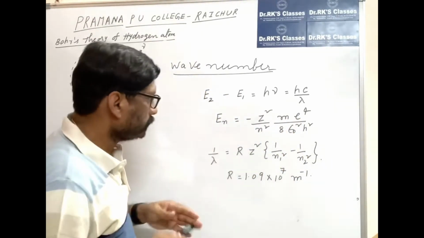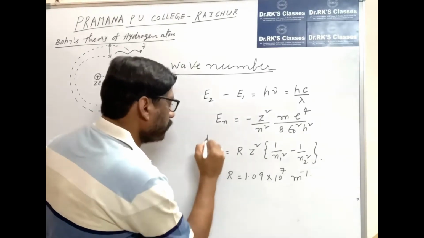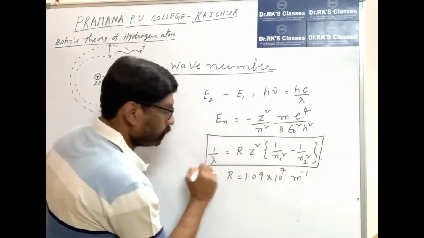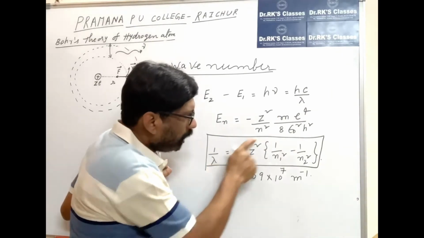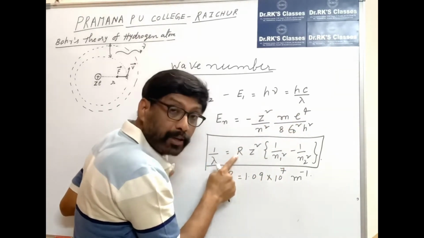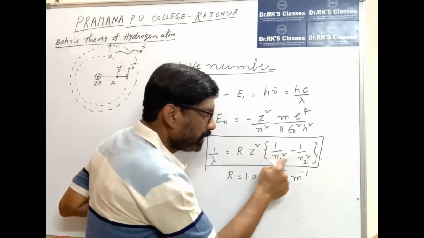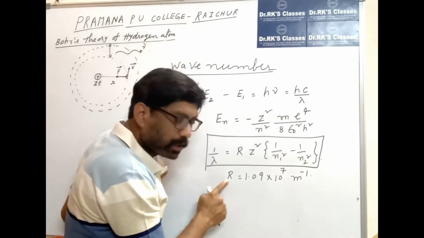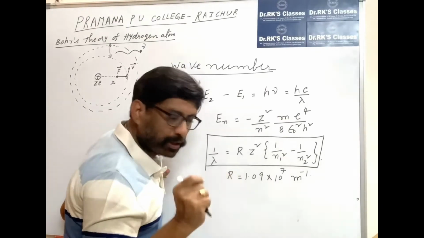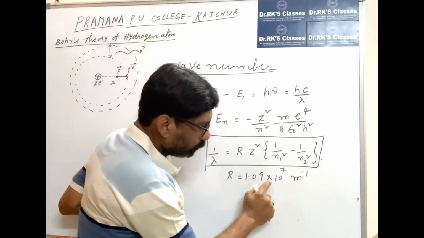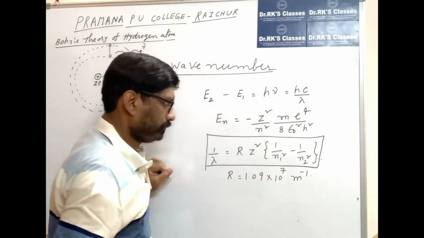If I substitute, I will get 1/λ is equal to R, all that constant, Z² (1/n1² minus 1/n2²). The R is called the Rydberg constant, where the Rydberg constant for a stationary nucleus is 1.09 × 10⁷ meter inverse.